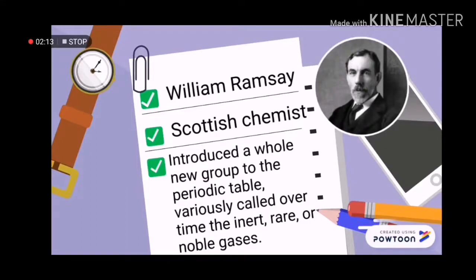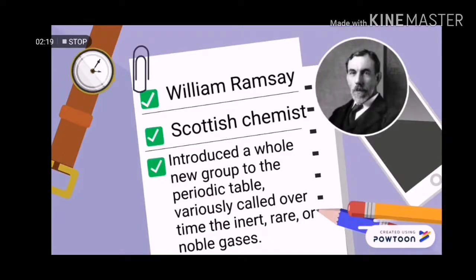he named it argon. While investigating for the presence of argon in a uranium-bearing mineral, he instead discovered helium, which since 1868 had been known to exist but only in the sun. This second discovery led him to suggest the existence of a new group of elements in the periodic table.